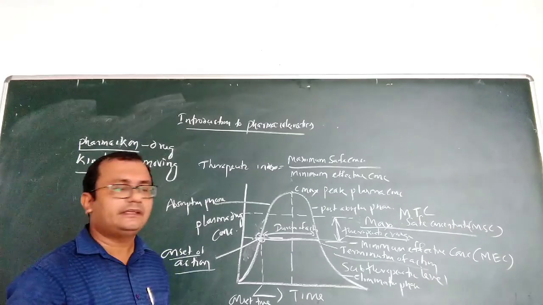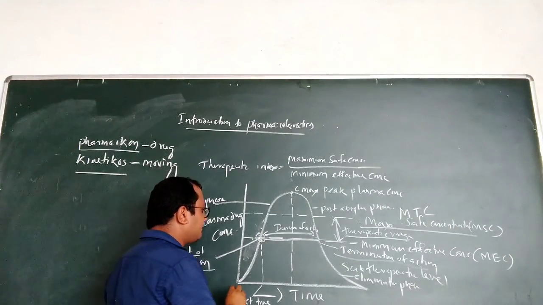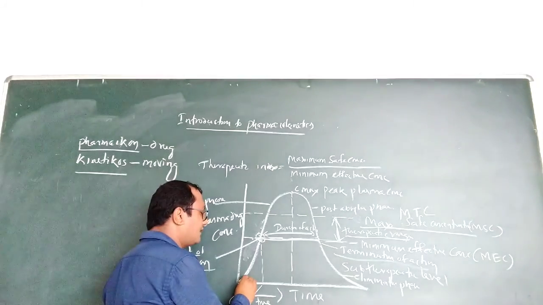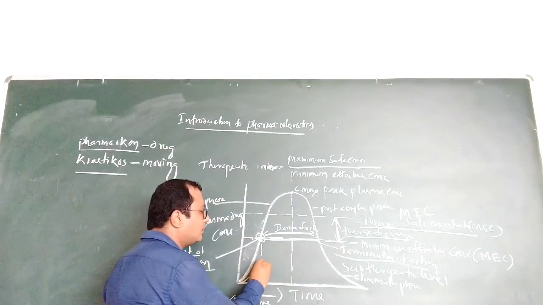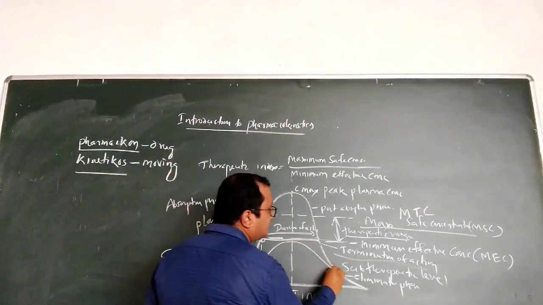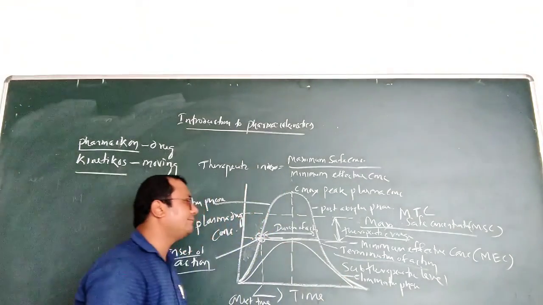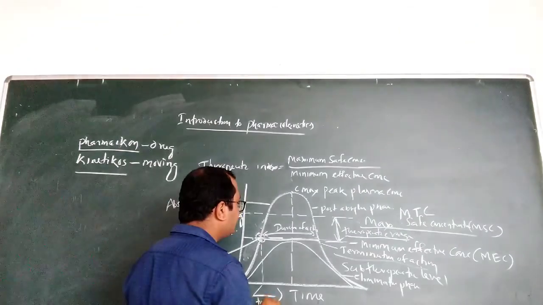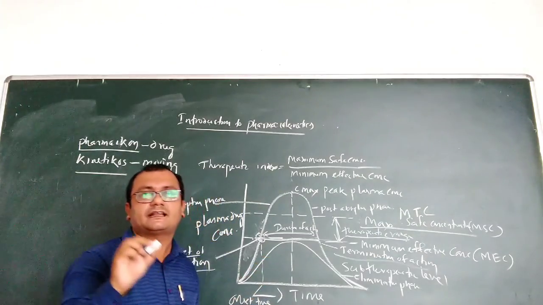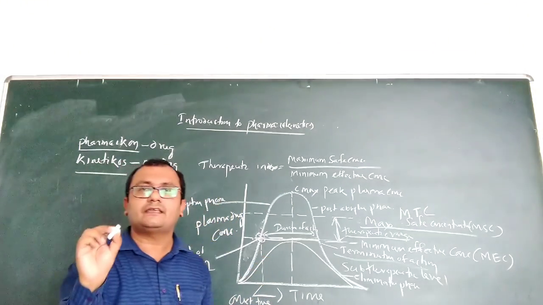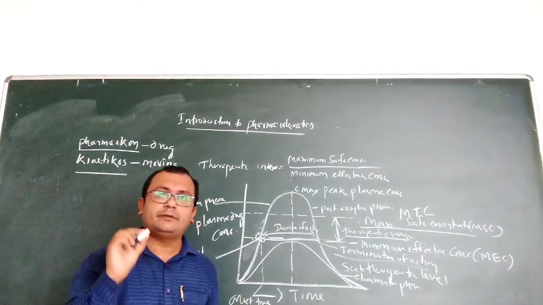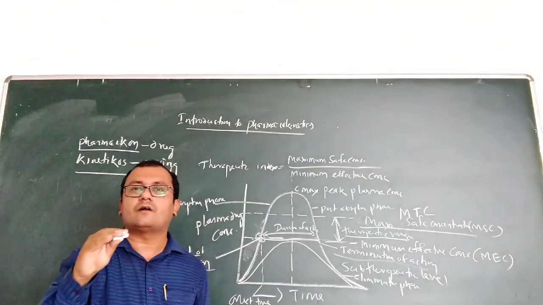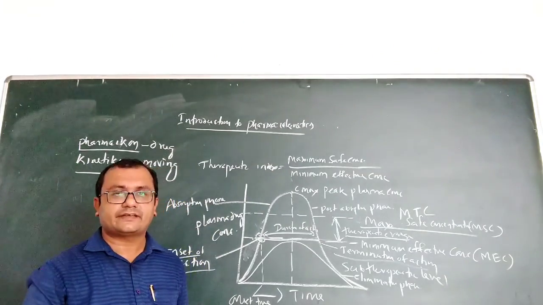For example, if a drug we are taking goes below the minimum effective concentration, it won't give therapeutic action, because it won't reach the concentration required to give the therapeutic effect.